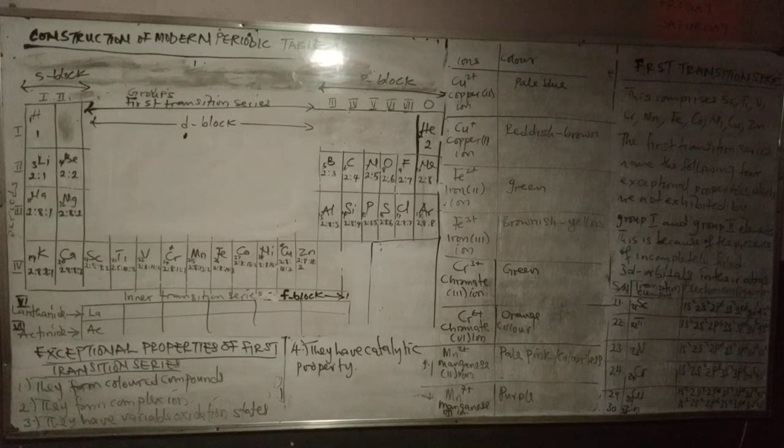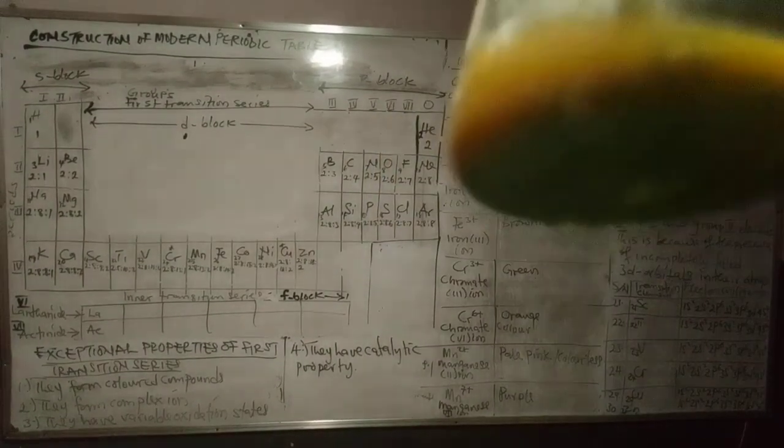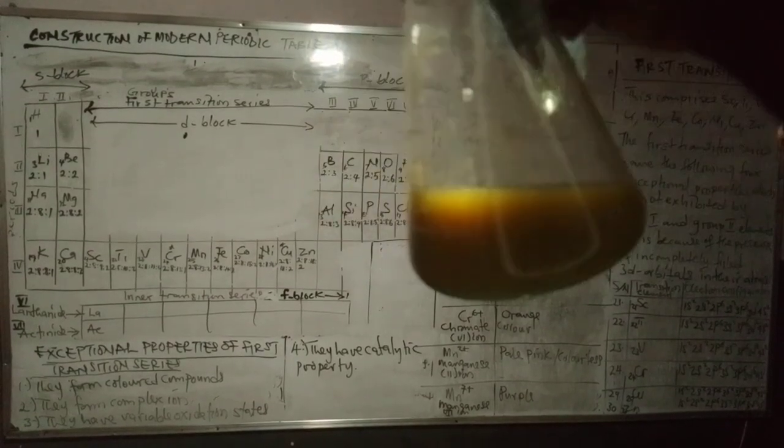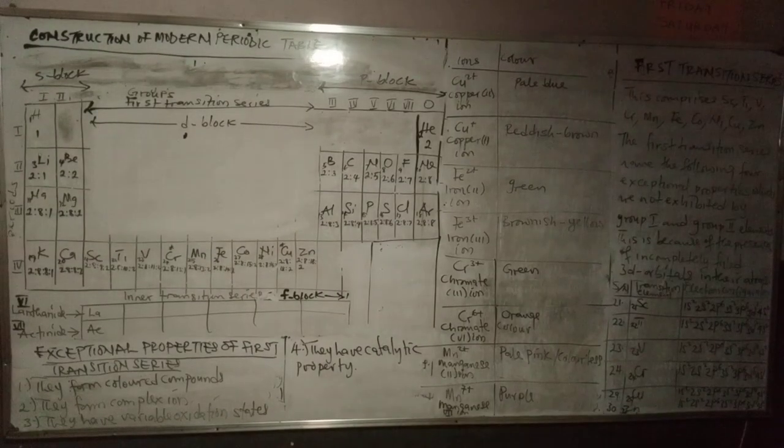So without wasting our time, what we have there is iron 2 ion. Copper 2 ion, you can see this is reddish brown in color. Copper 2 ion is here. So that is that.